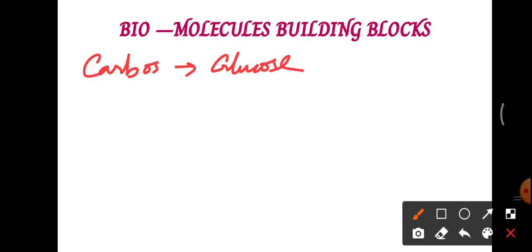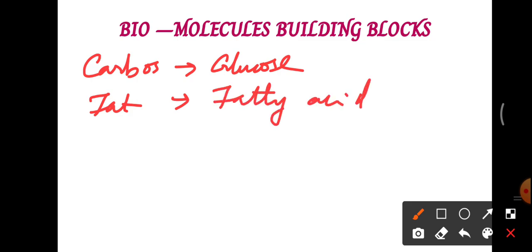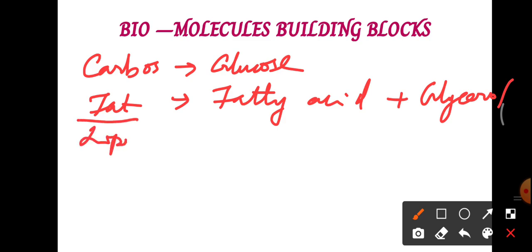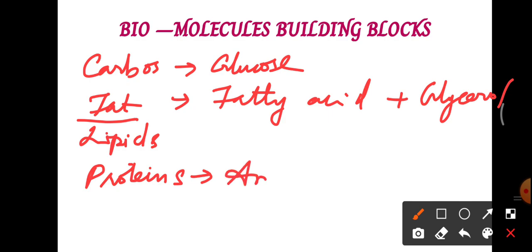And similarly, fat is made up of fatty acid and glycerol, which combine to form lipids. And the next one is proteins. Proteins are broken down into amino acids.